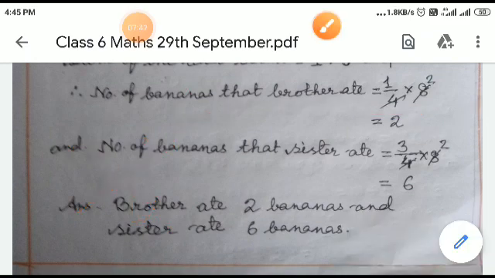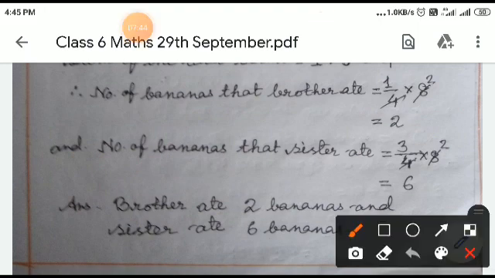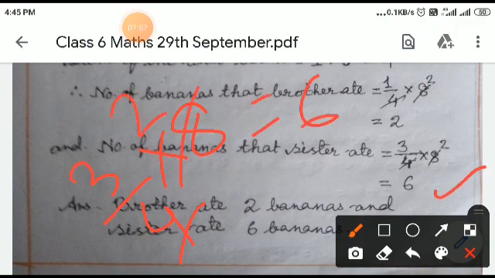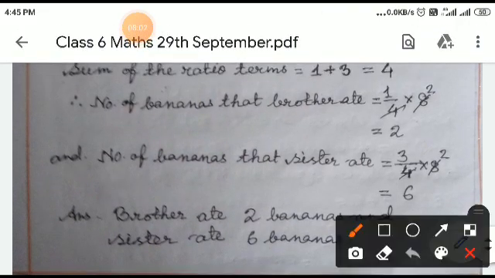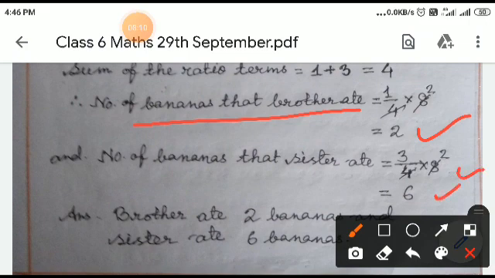Now total number of bananas that sister ate equal to 3 by 4 into total number of bananas, that is 8. 4 2s are 8, 3 2s are 6, which is 6. So number of bananas that brother ate equal to 1 by 4 into 8 equal to 2. Number of bananas that sister ate equal to 3 by 4 into 8 equal to 6.